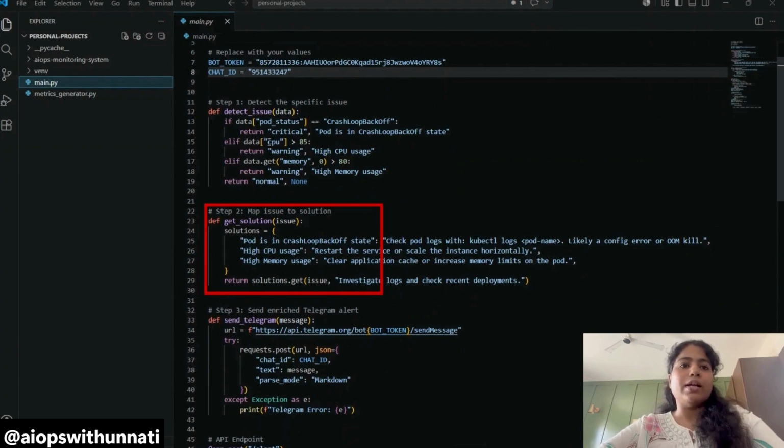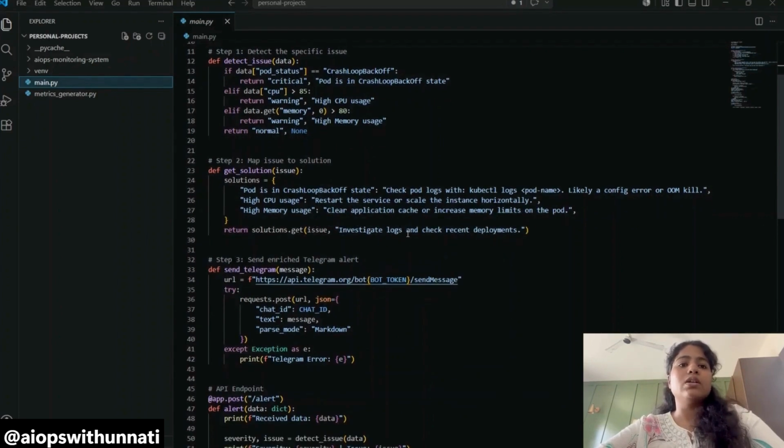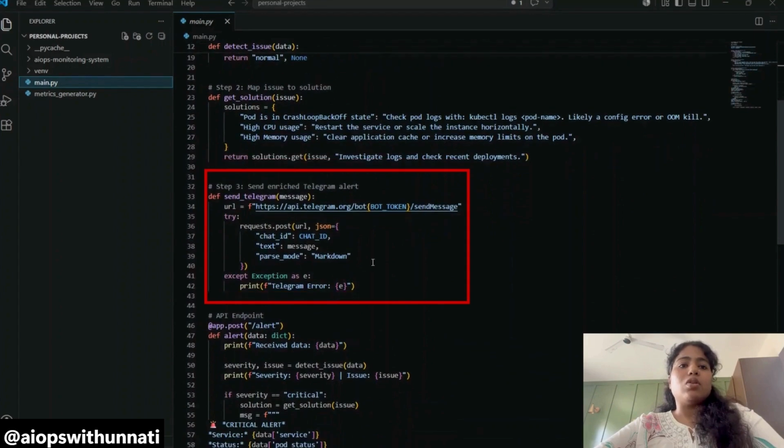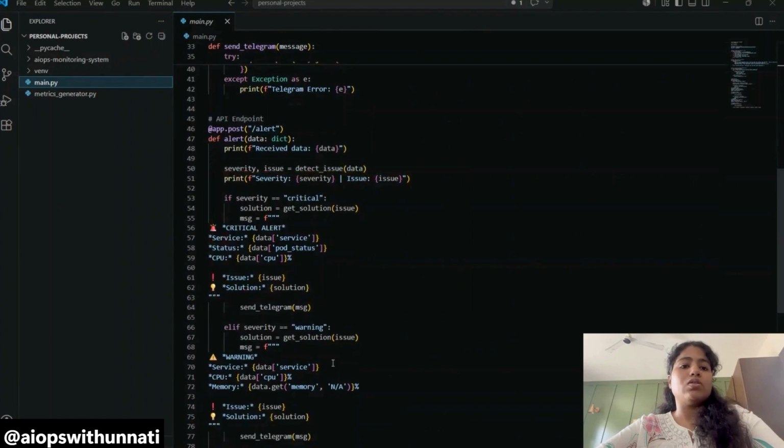The new thing I added is that whenever there is a crash loop back off, high CPU usage, or high memory usage, based on the metric and the issue, it will send the solution in the notification. So instead of just getting alerts, we will get the solution as well. We don't need to worry about it. When we see the alerts over Telegram, we don't need to panic. We just get the solution, and based on it we can solve the issue in just a few seconds. And this is the send Telegram function, where we call the API and send the alerts, and these are some alert functions which find the solution.